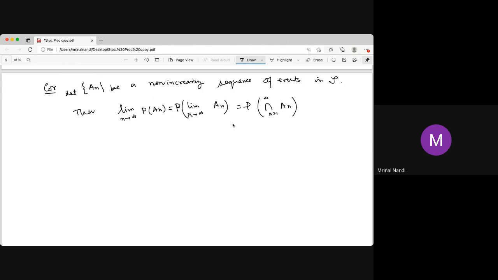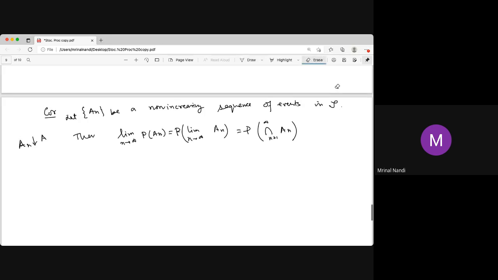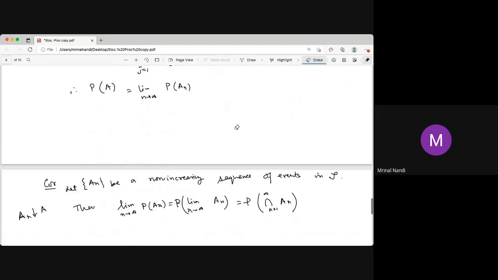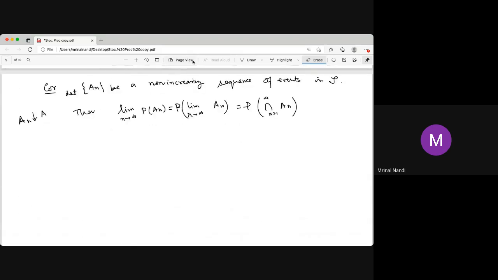So for the non-decreasing case, sometimes we write An increases to A, An up to A. Here A is the union over n equal to 1 to infinity of An. And here it is the intersection when it is decreasing: for a non-increasing sequence of sets, A is the intersection over n equal to 1 to infinity of An.